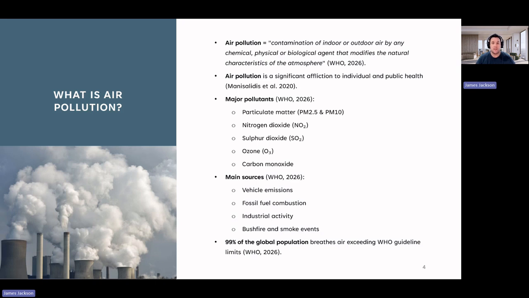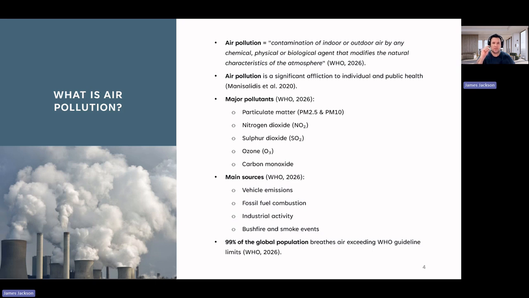According to the World Health Organization, major public health concerns associated with air pollution include exposure to particulate matter, nitrogen dioxide, sulfur dioxide, and carbon monoxide. These pollutants are a result of human activities, including industrial manufacturing, fossil fuel burning, electricity generation, and increasingly environmental events such as bushfires. Particulate matter is considered one of the most significant air pollutants, especially PM2.5 and PM10.